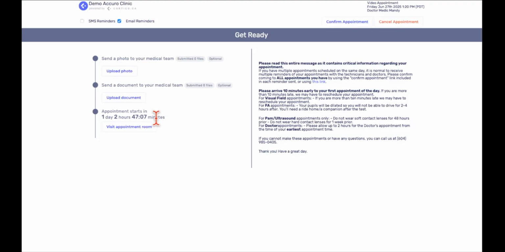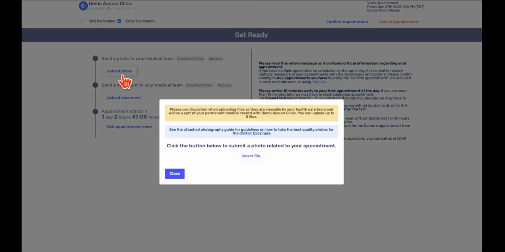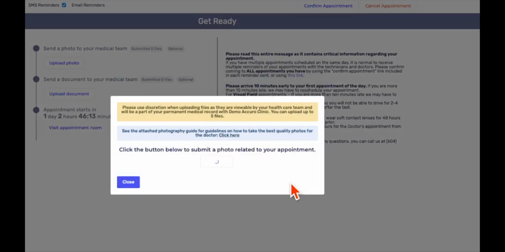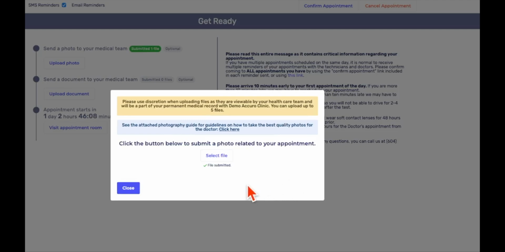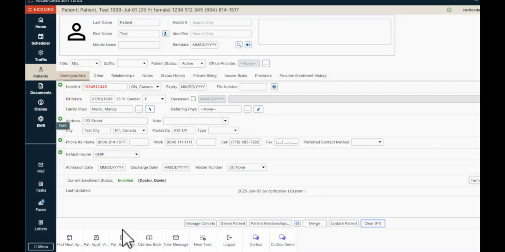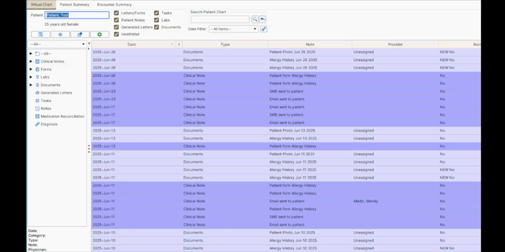Then we can upload a photo or document directly back to the EMR. So in this case, if we choose to upload a photo as a patient, we'll select a photo from our local device like this, and this will go directly back to the clinic. So if we just go back into the EMR for this patient and go to their patient summary, you can see under the virtual chart, we have a bunch of different documents.